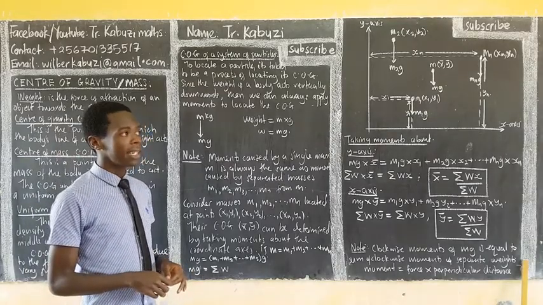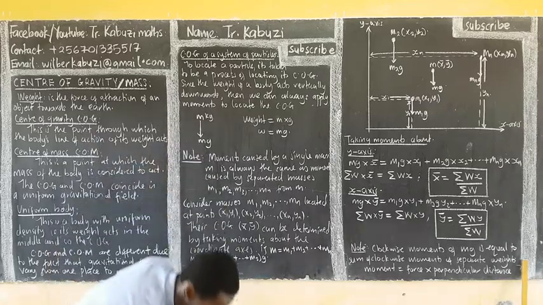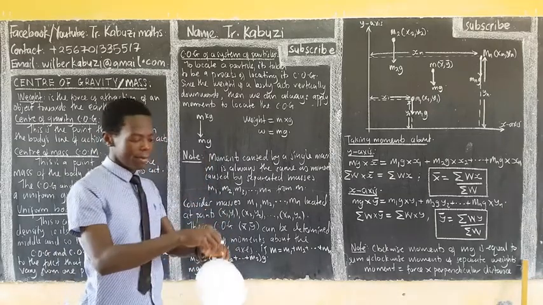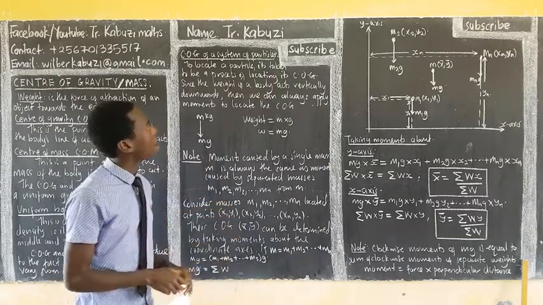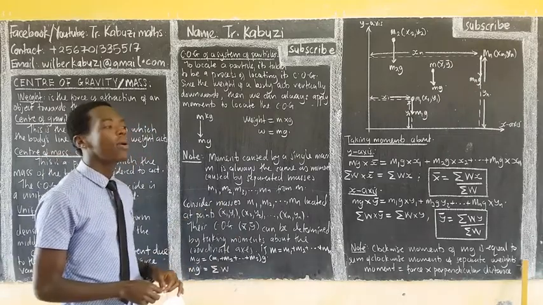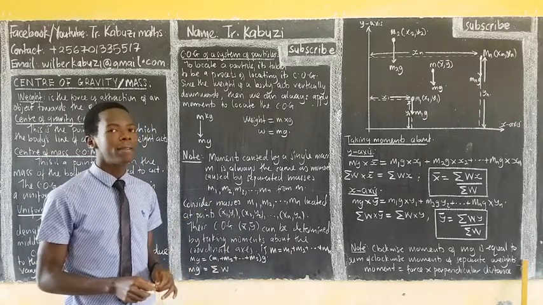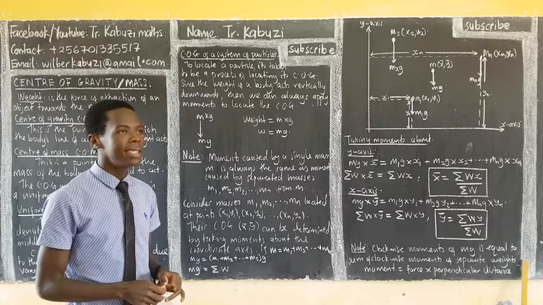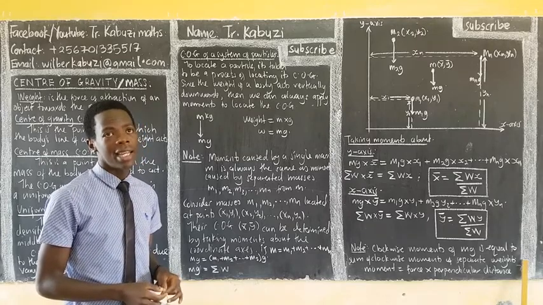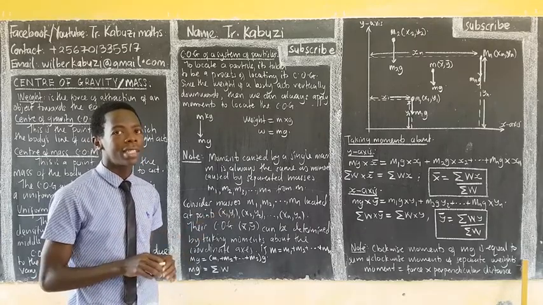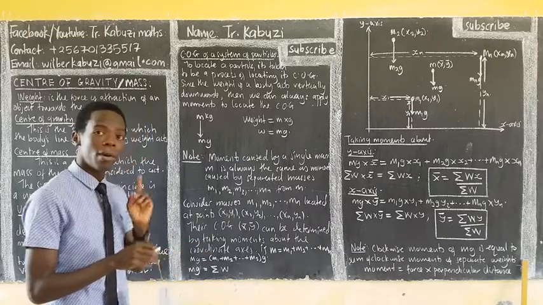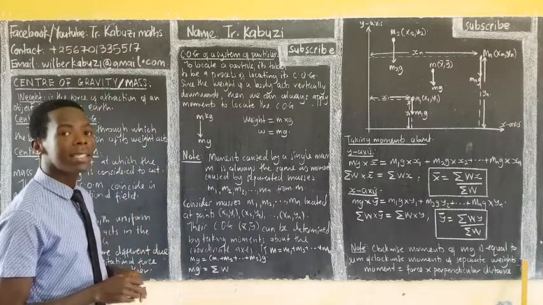If gravity changes, it means that the center of gravity is also going to be affected. This is common in bigger bodies, but for small bodies, that change in center of gravity is negligible, and some people neglect it in small bodies, but in big bodies, the case is different.